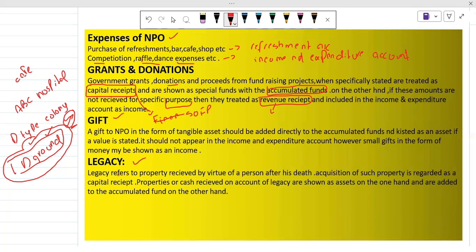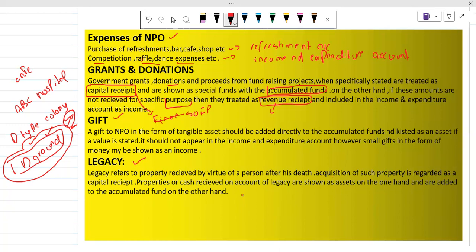So the second one is legacy. Legacy refers to property received by virtue of a person after his death. So acquisition of such property is recorded as a capital receipt because it is also a kind of fund. So properties or cash received on account of legacy are shown as assets on the one hand and are added to the accumulated fund on the other hand.